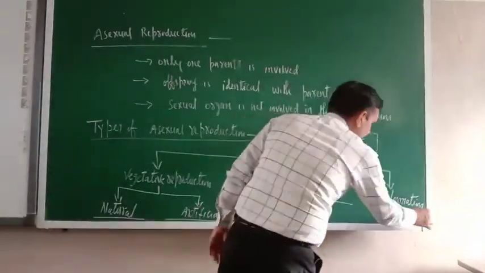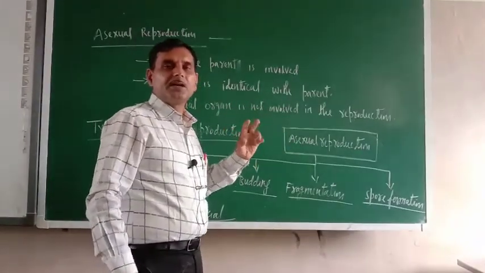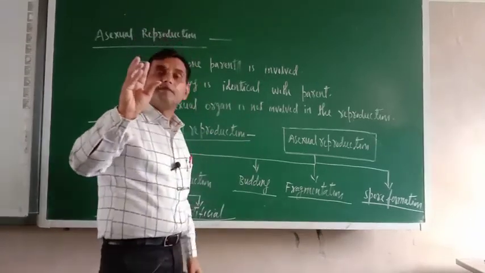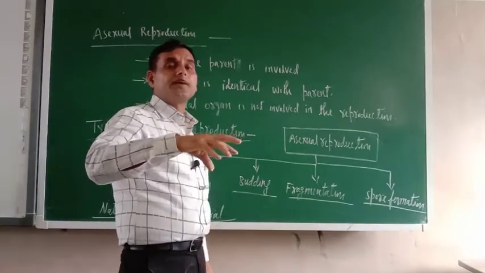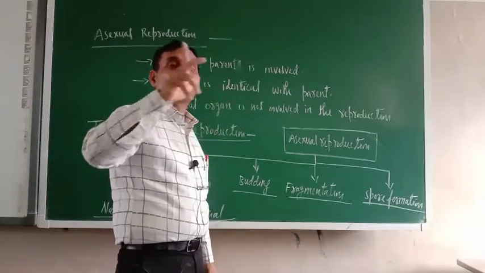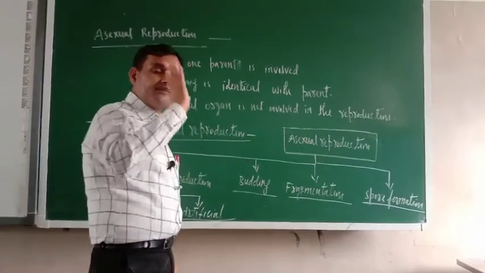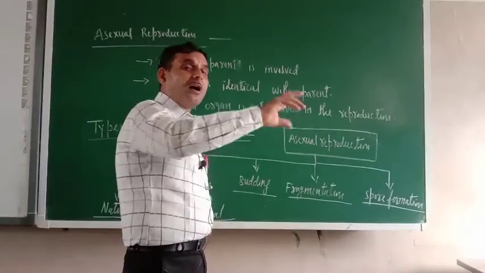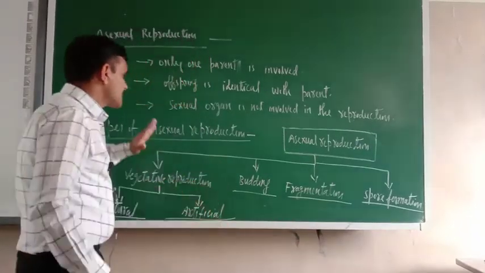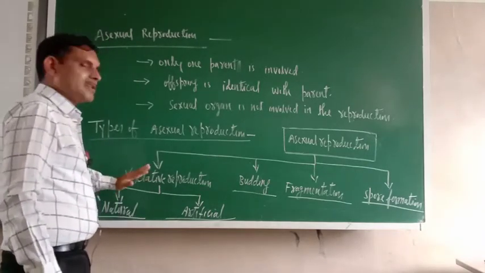Next one is spore formation. Fungal infection you might have heard. Their reproduction is through spores. The spore will be formed. Inside the spore there will be so many small fungi, and sporangium is the name of the structure of the spore. When that bursts, all those small spores will grow into individual plants. So this is the outline of asexual reproduction. We'll start with vegetative reproduction.